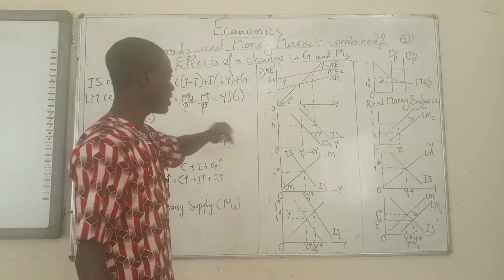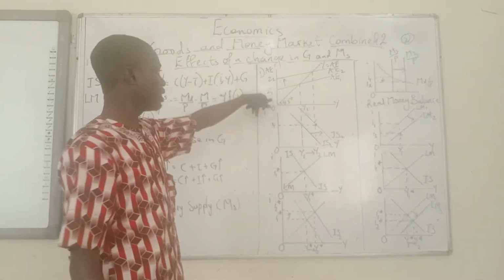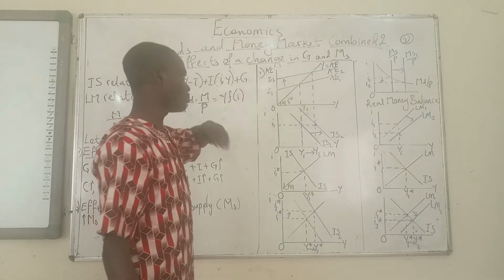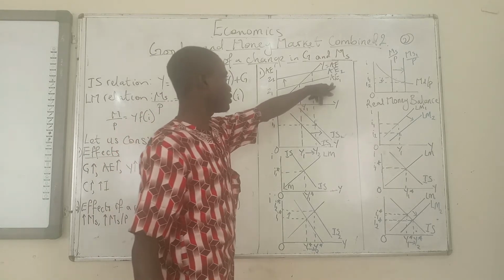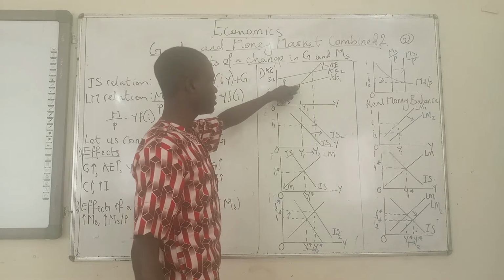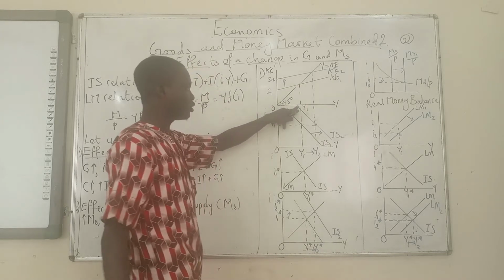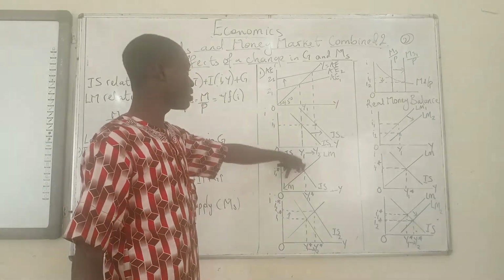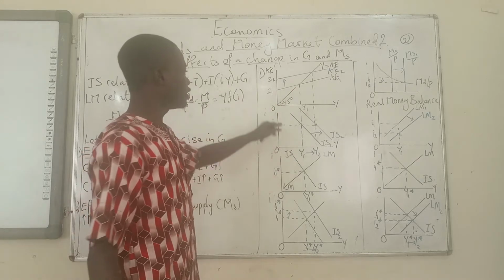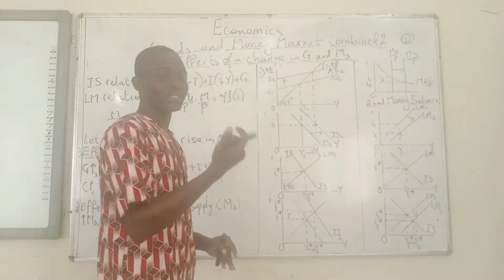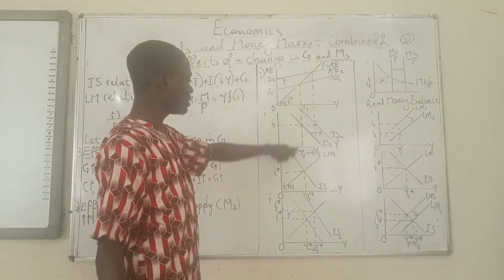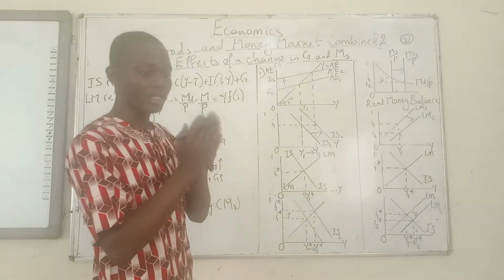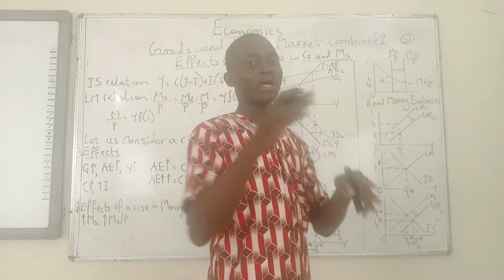Now at the old AE, this is our autonomous expenditure for the first AE curve, and this is our autonomous expenditure for the new AE curve. For the old AE curve, at the point where it intersects the 45-degree line, we have Y1. We trace Y1 down to the IS curve. We've talked about the IS curve, so this is not a big deal now. We trace that here. This is happening at a particular interest rate, the one that did not change initially, since it was government spending that changed. So output is this at this particular interest rate.